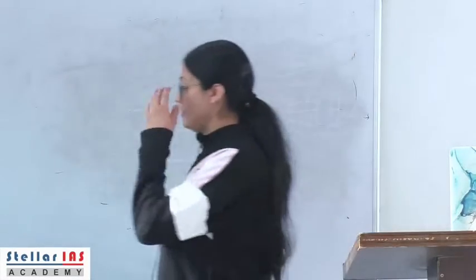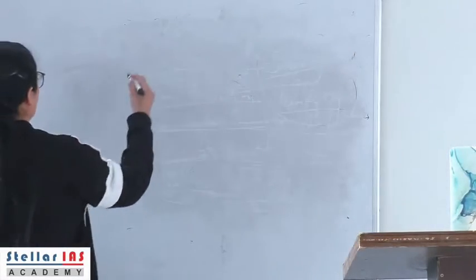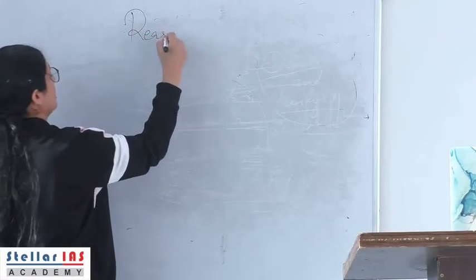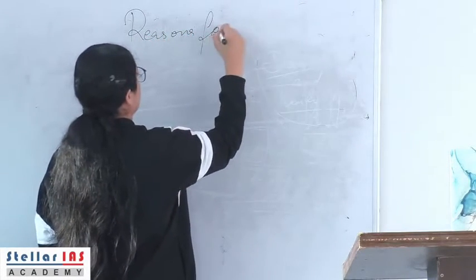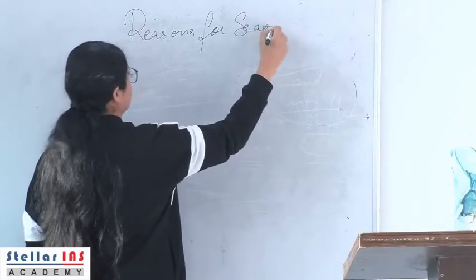Okay, now coming back to our main topic, that is, what are the reasons for seasonality.